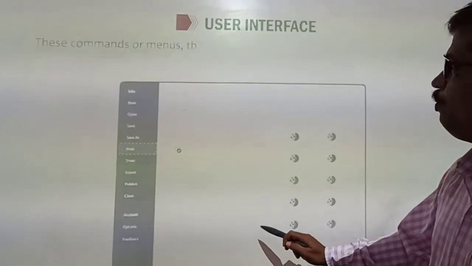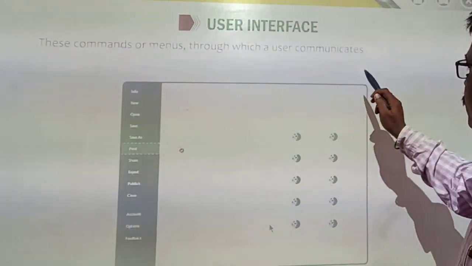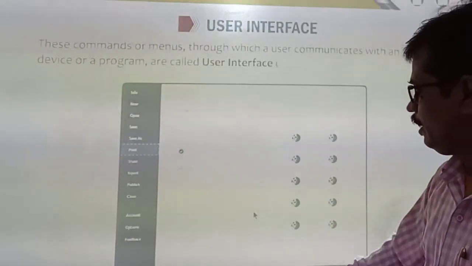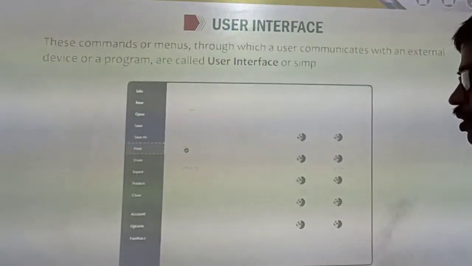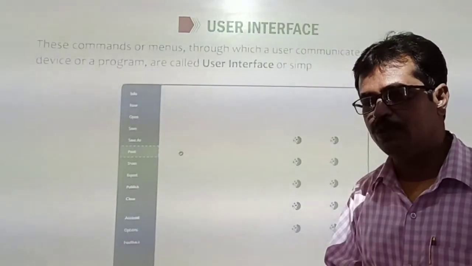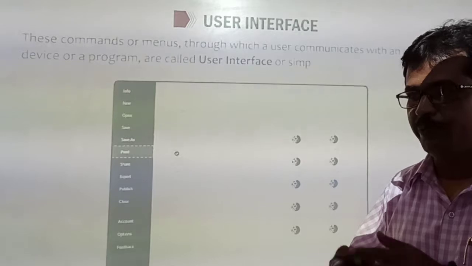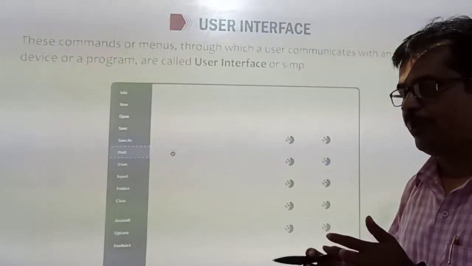These commands or menus through which a user communicates with an external device or programs are called user interface. Suppose you want to print a document, but how can you give your commands to the printer, to the hardware, to print?